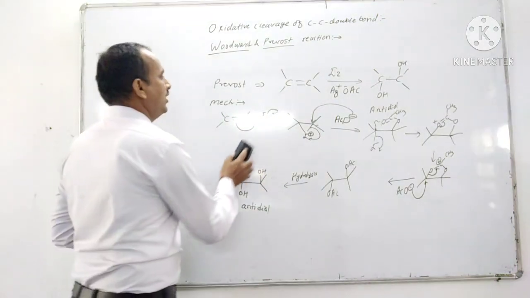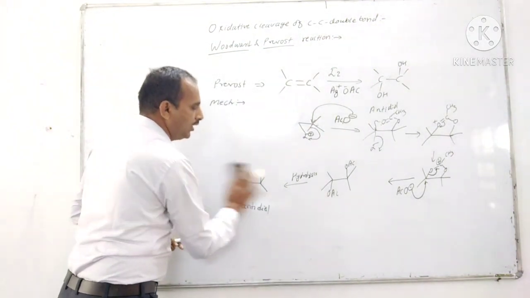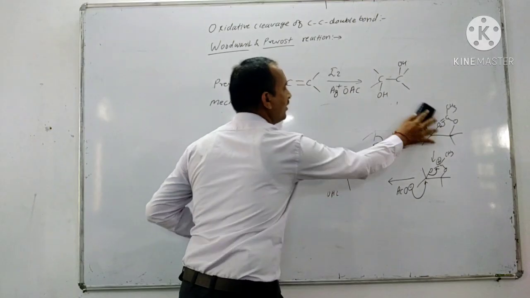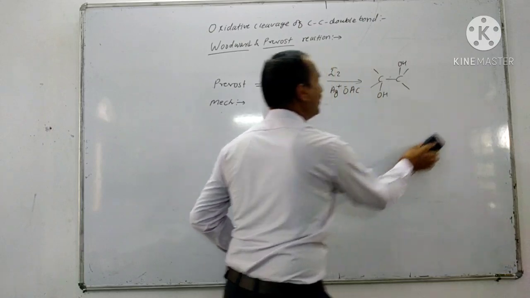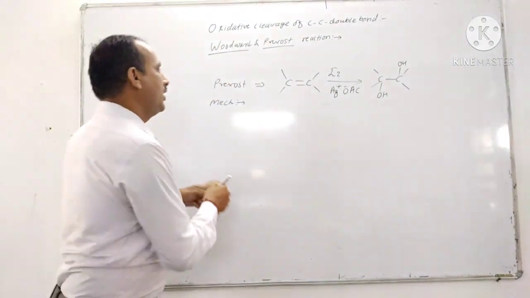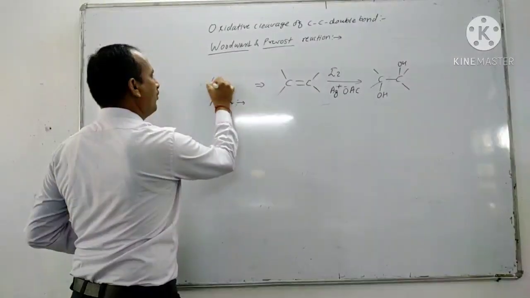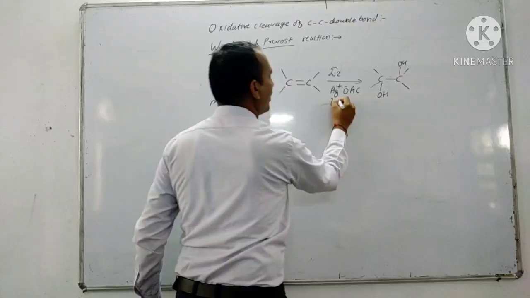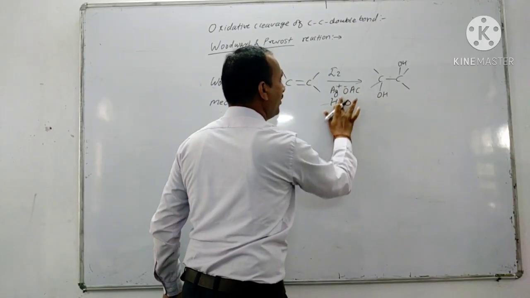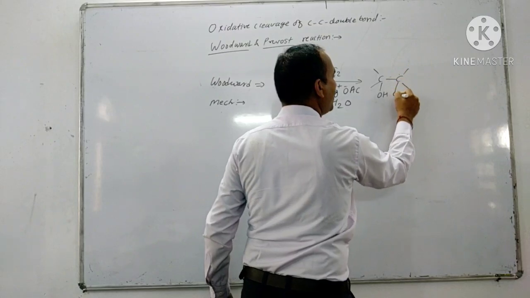Now let's see the mechanism of the Woodward reaction. Now in Woodward reaction, there is water, that means the reaction is carried out in wet condition. So there is formation of syn diol.